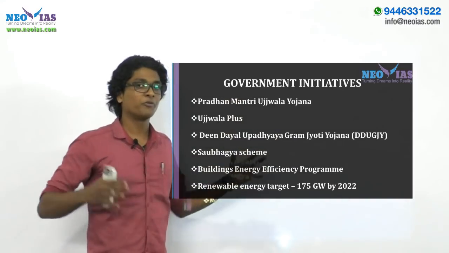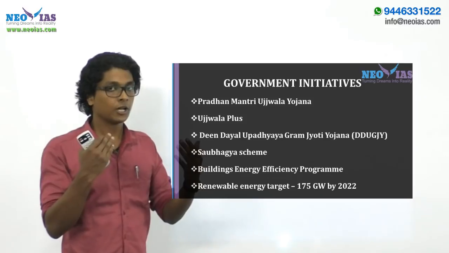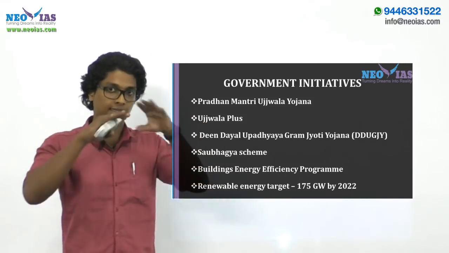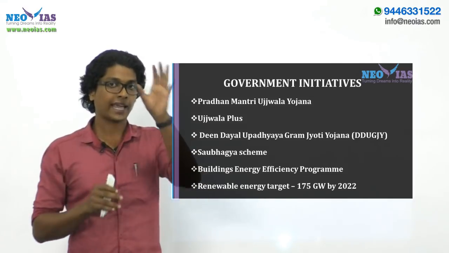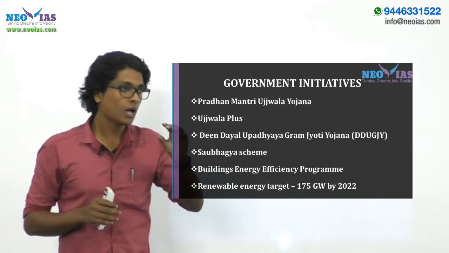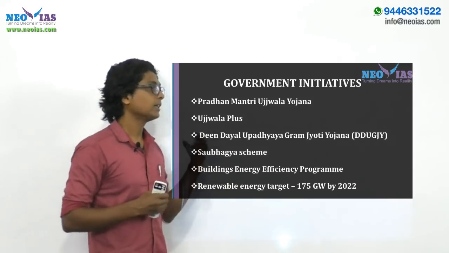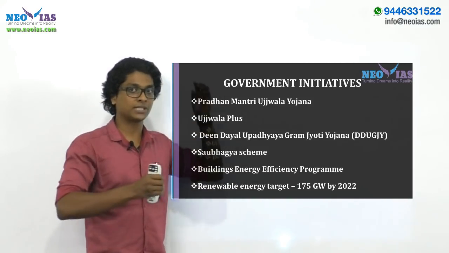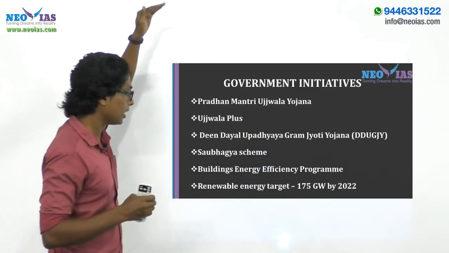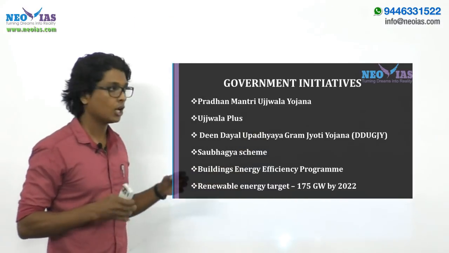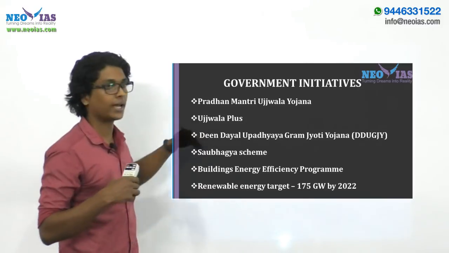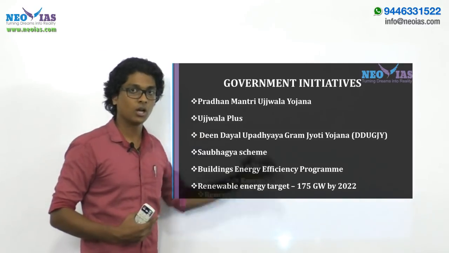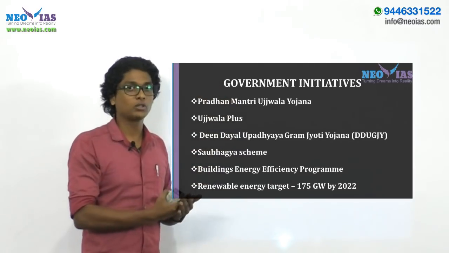We have a lot of population not having access to a basic source of energy, and this problem can be seen as the base issue why we are not able to attain sustainable development. So, understanding the importance of access to energy, the government has taken this many initiatives. You can use these if you are writing an answer regarding access to energy, or how we are trying to tackle this problem.